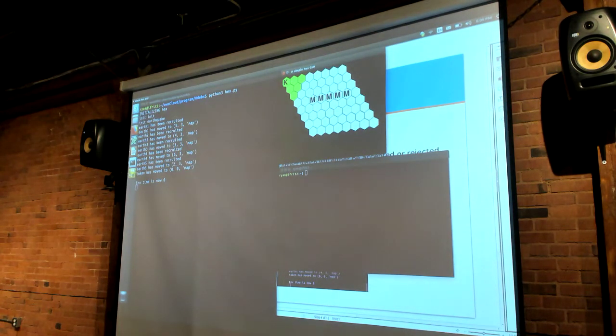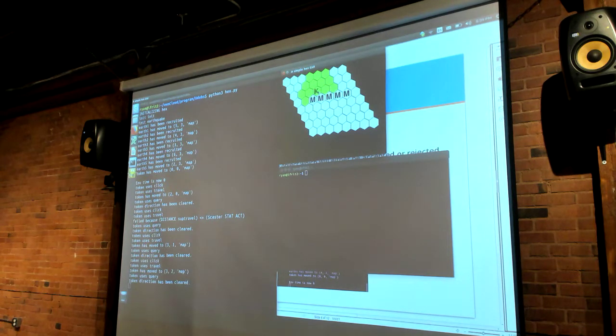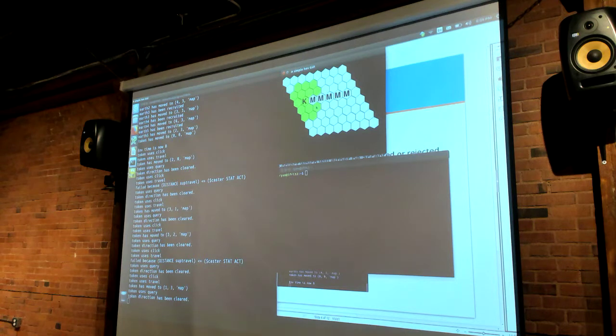And then, my character is allowed to move a maximum of 2 squares, as defined by the green things. If I click inside the square, it'll update, and as you can see, token uses travel and moves to the map. If I click on a place that's illegal, it will attempt to use click, and then will attempt to use travel, and then it will fail because I have created this condition. The distance it's traveling has to be less than or equal to the stat of the card, which is the action, and then it doesn't do updates. And once we get into here, you'll notice I can't move across the mountains, or in the mountains.